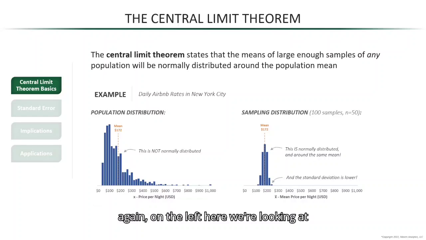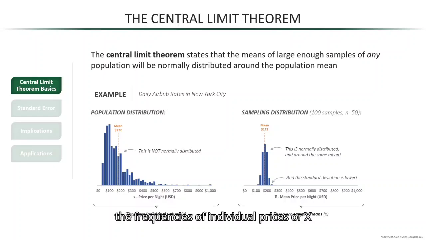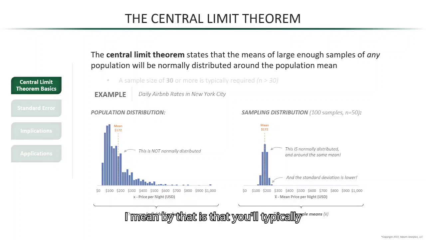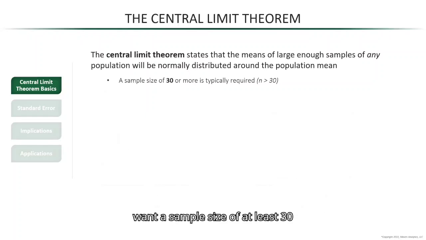Now to clarify, again, on the left here, we're looking at the frequencies of individual prices, or X values, which is what we've done in all the sections so far. But now on the right, we are looking at the frequencies for the sample means, which are represented by X bar, which you can see here. And another thing you'll notice is that I said large enough samples. And what I mean by that is that you'll typically want a sample size of at least 30 for the central limit theorem to apply.